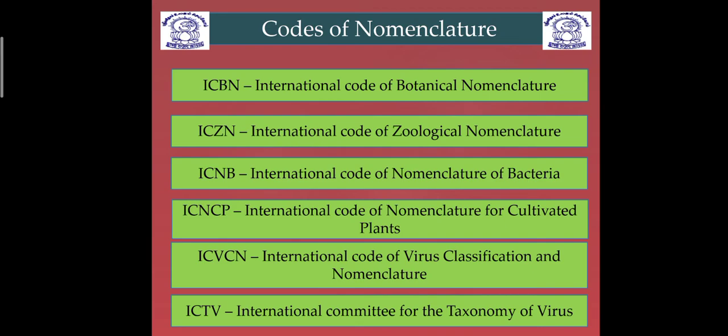So dear students, for plants you can see there are two, and for viruses also there are two different codes or different committees which give the nomenclature. So this is the important thing. Now after this